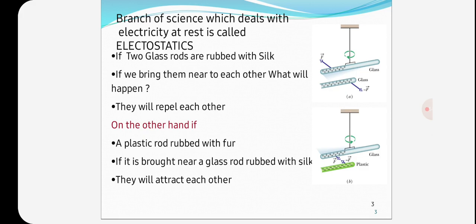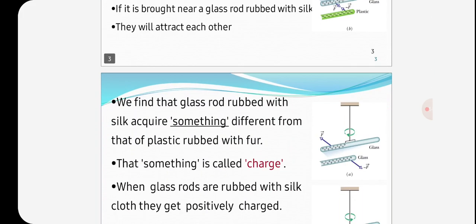The branch of electrical engineering which deals with the flow of electrons, that is the current, is called current electricity. In current electricity, electrical energy can be transferred from one point to another.